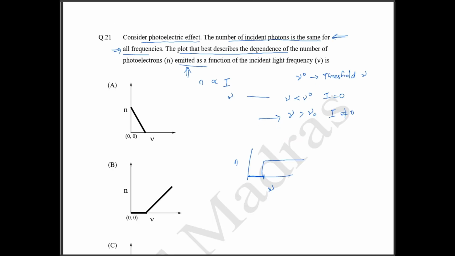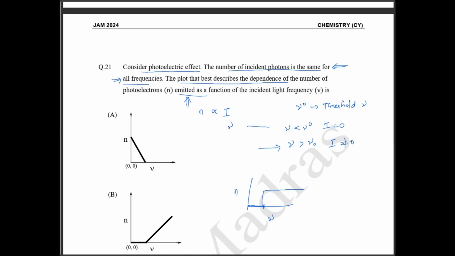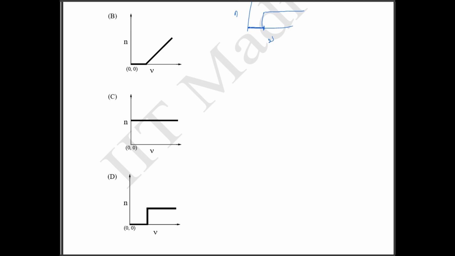Okay, so hope you all understood this one. Only if your frequency crosses the threshold frequency will current be produced. Okay, if you don't understand this concept, you will end up marking option C, which is a wrong answer. Okay, option D is the correct answer.